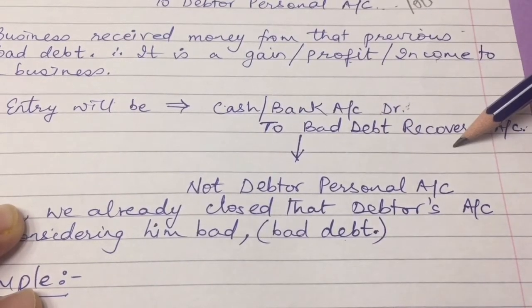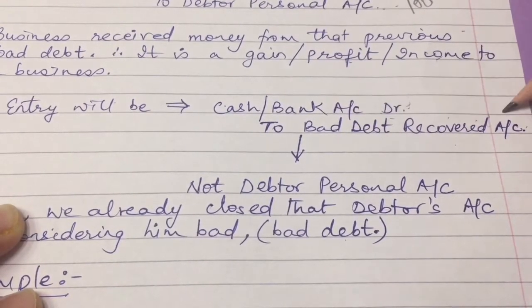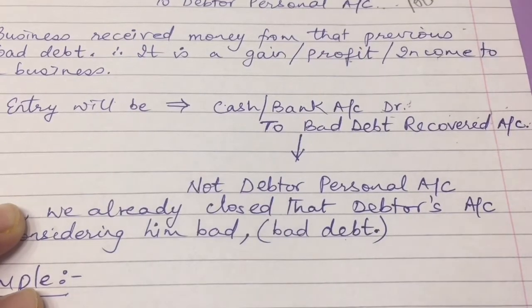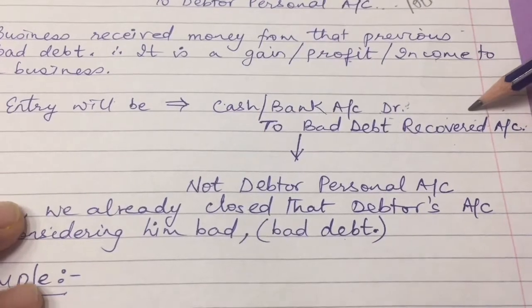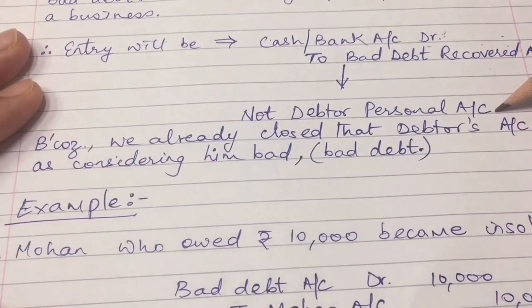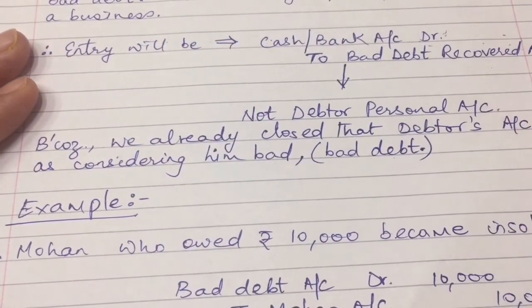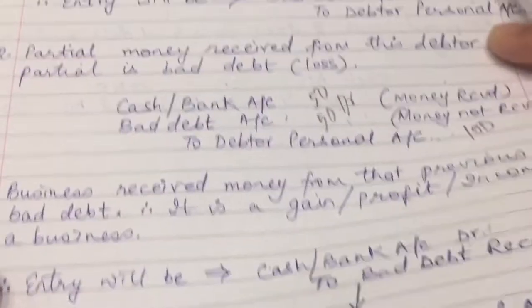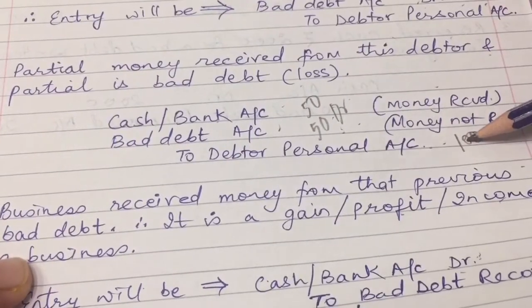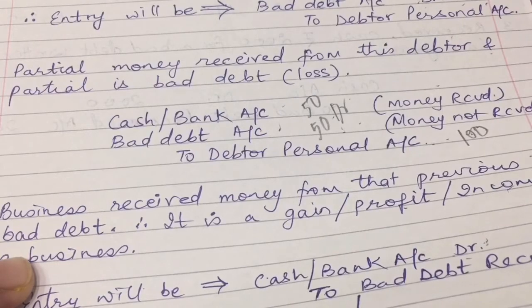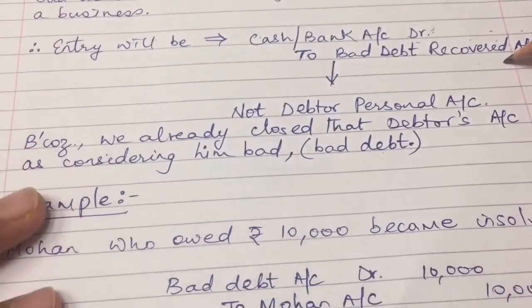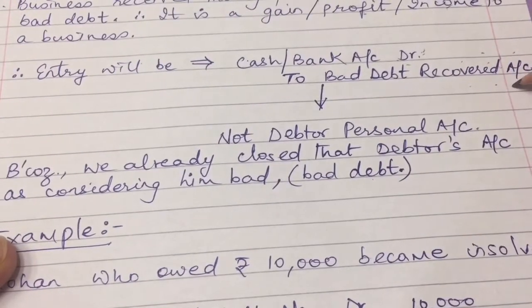From where did we get this money? From the bad debt recovered account, because we wrote that full amount as bad debt. Now it is being recovered. It will not go to the debtor's personal account because we have already closed that account. We have assumed that the debtor went bad and we have closed his account. So this whole money will be from the bad debt recovered account.